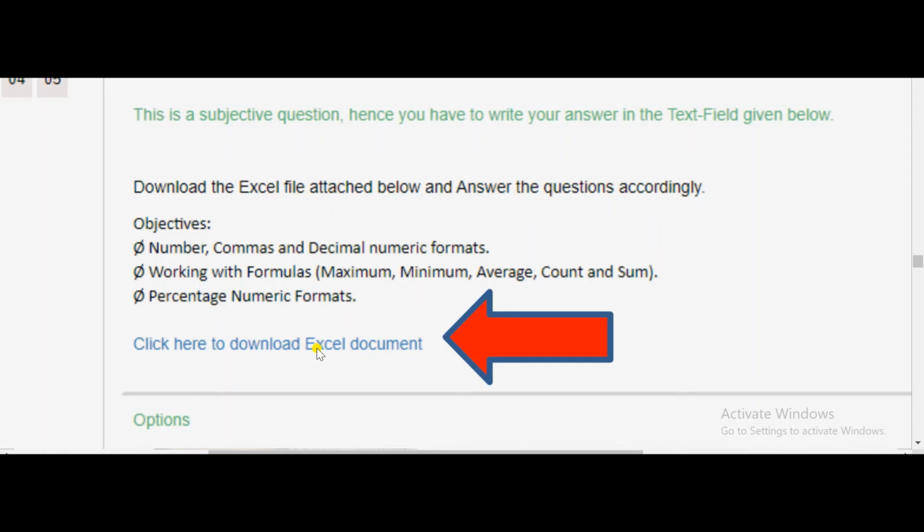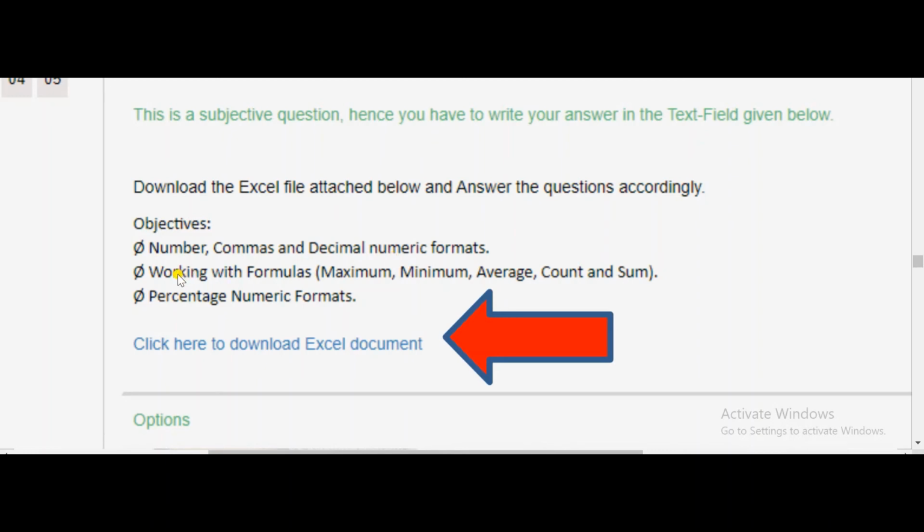So some data will be given there. In that data, something will be asked regarding these 3 things. The objectives are written here. There will be numbers with commas in between them, a comma separator, and decimal numeric formats. All these things I have explained in a completely detailed and very simple way. You can see the videos.